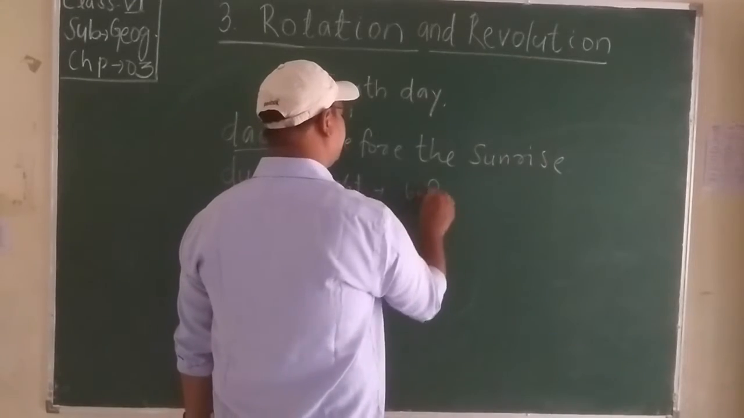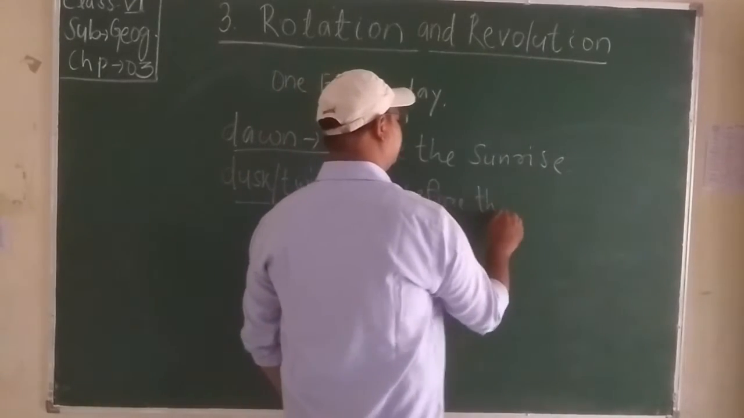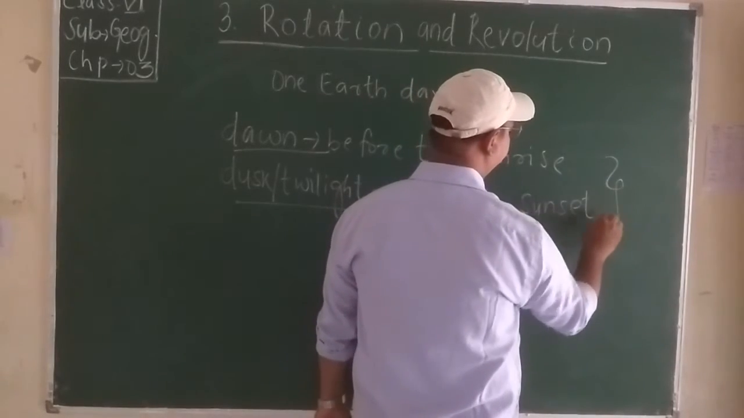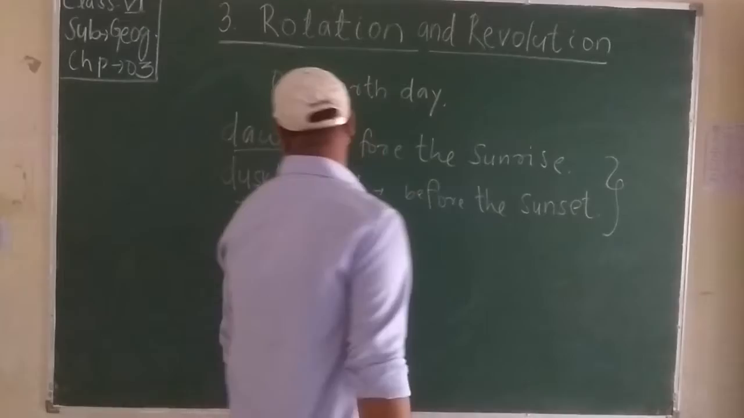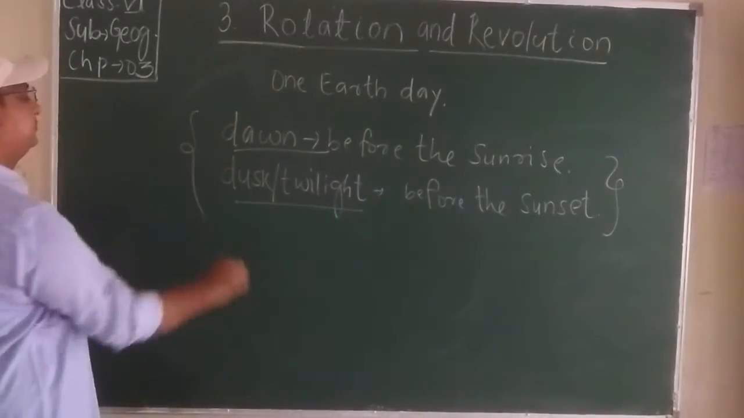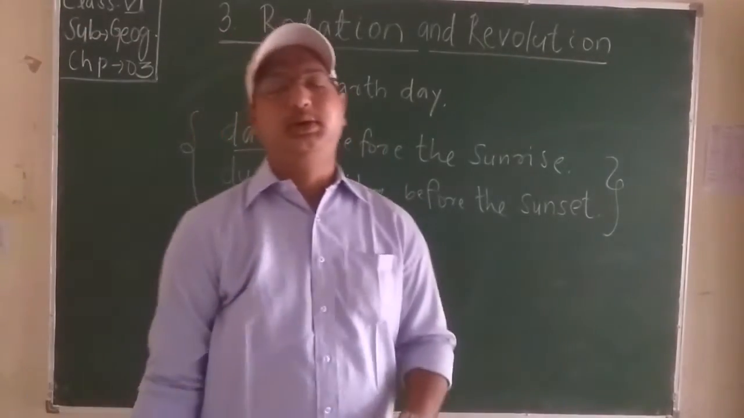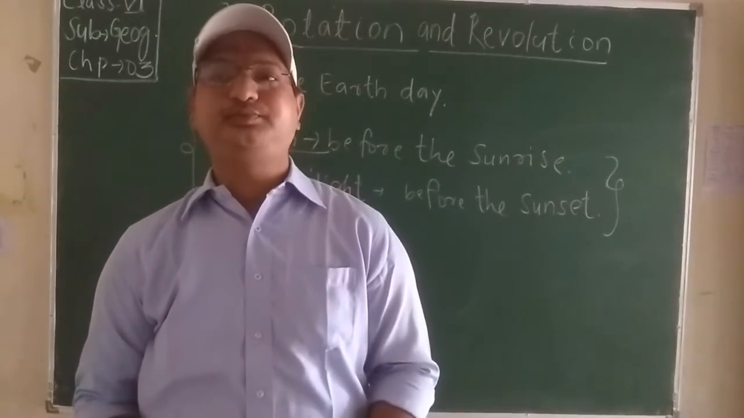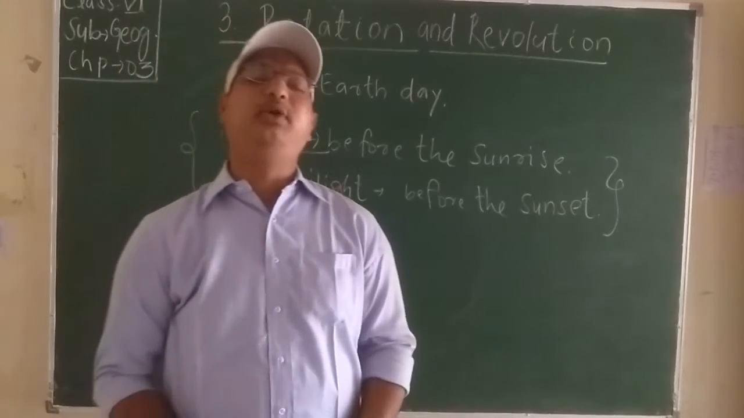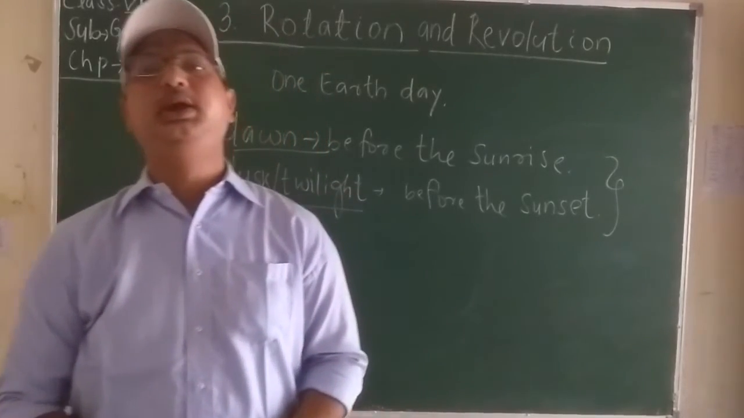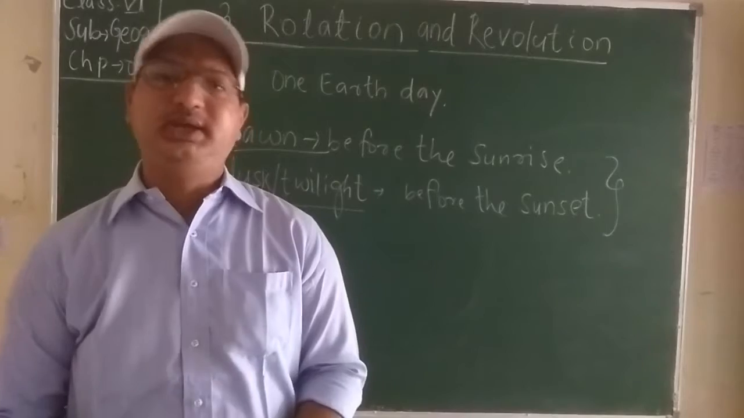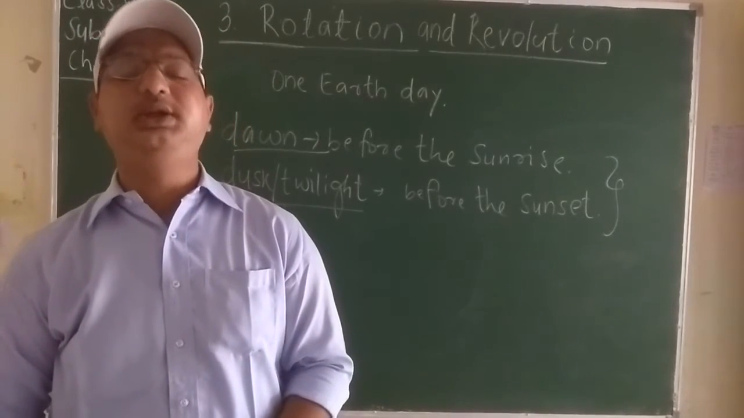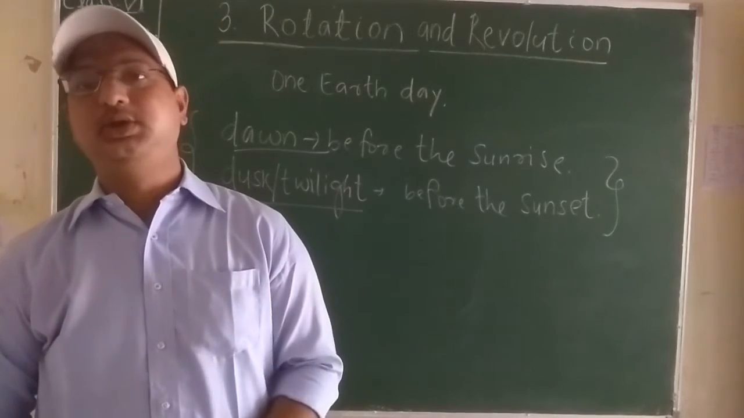The other is dusk, before the sunset. Okay, this is the difference. And places away from the equator have longer hours of dawn and twilight due to the tilt of the axis. Students, places away from the equator have longer hours of dawn and twilight or dusk due to the tilt of the axis.